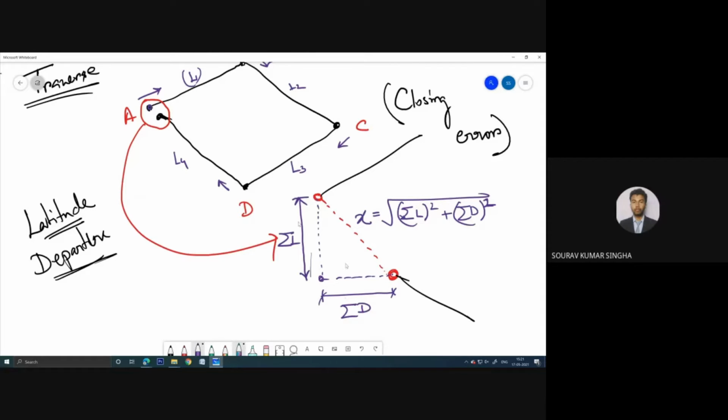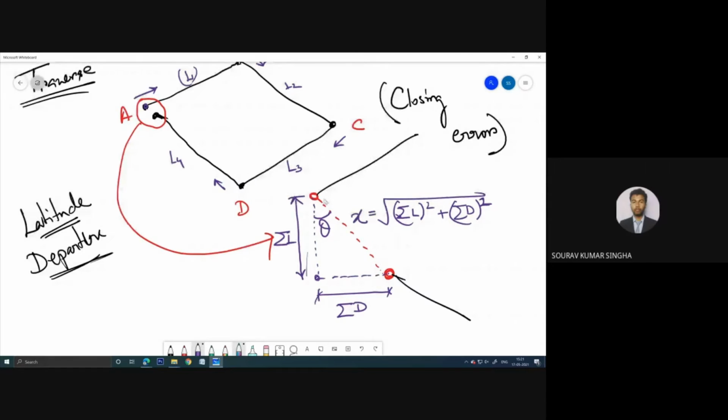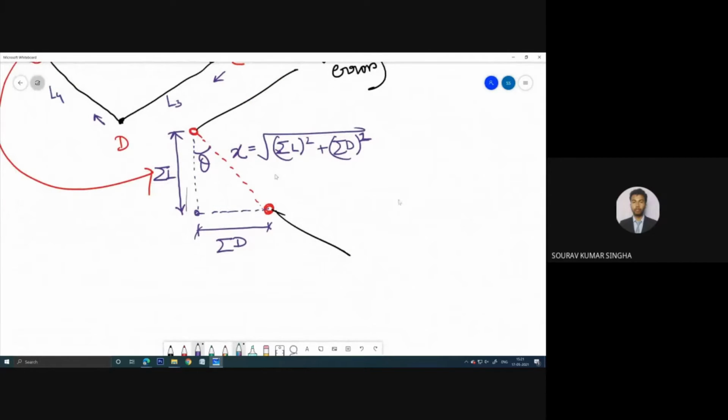Okay, now here this particular angle is theta. So we can write tan theta equals to lombo by bhumi. Lombo means the perpendicular by base. This is the perpendicular and this is the base.